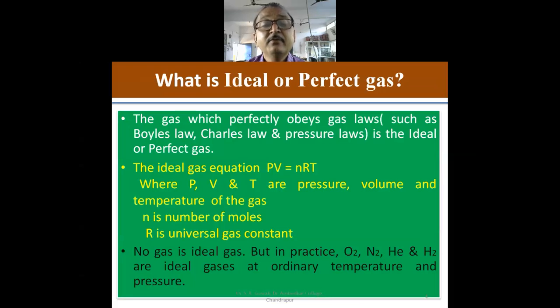Then we will see what is the ideal gas or perfect gas. The gas which perfectly obeys gas laws such as